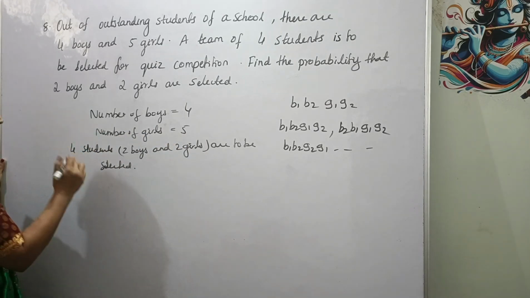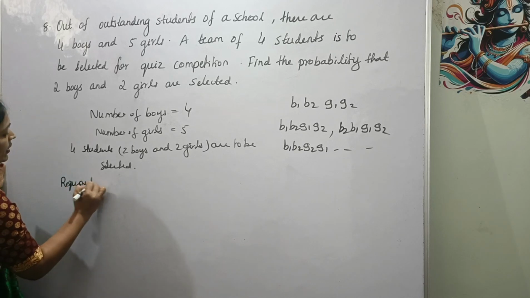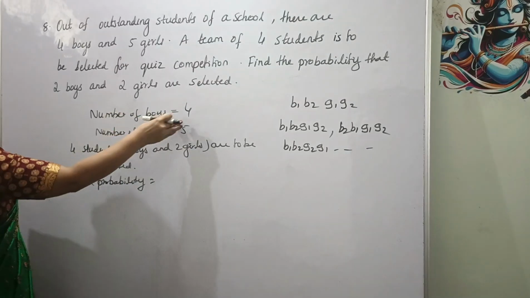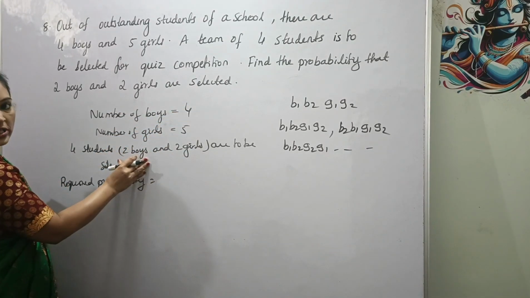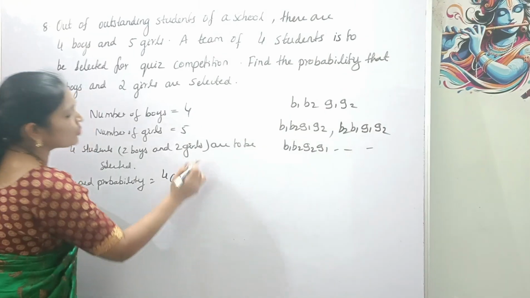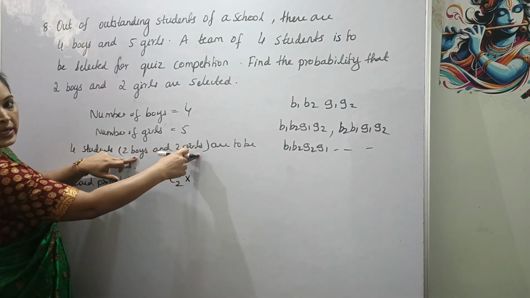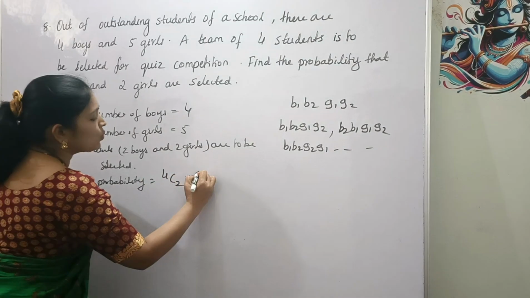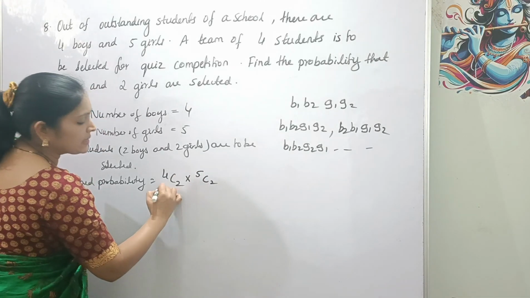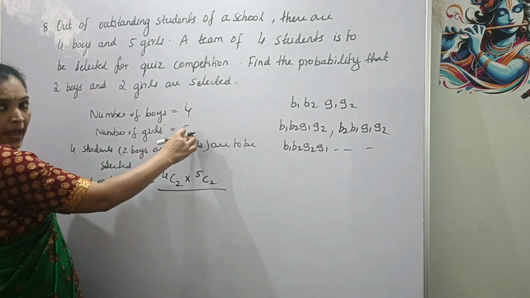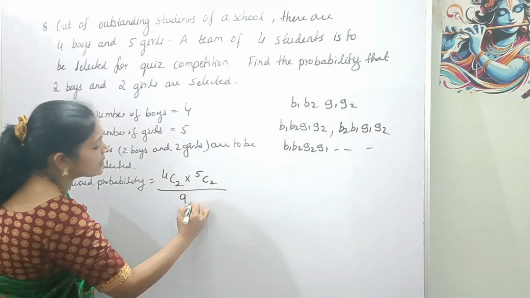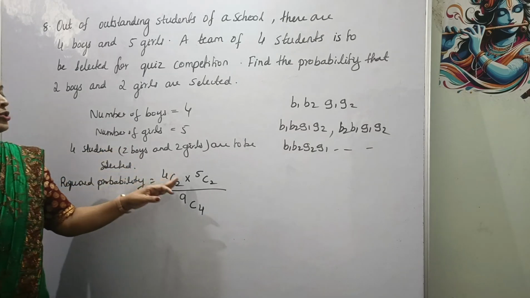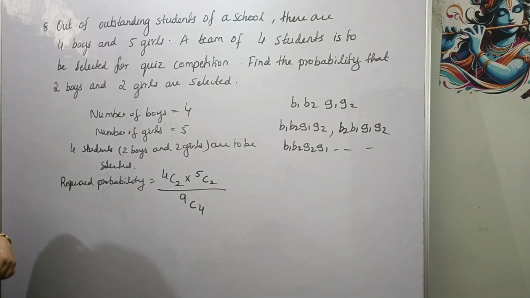Okay, what is the probability? Required probability is, out of 4 boys selecting 2 boys, right? So 4C2 into 2 boys and 2 girls, right? So 4C2 out of 4 boys selecting 2 boys and out of 5 girls selecting 2 girls, divided by, there are total 9 students. So out of 9 students selecting 4 students. Okay. So required probability is 4C2 into 5C2 divided by 9C4.